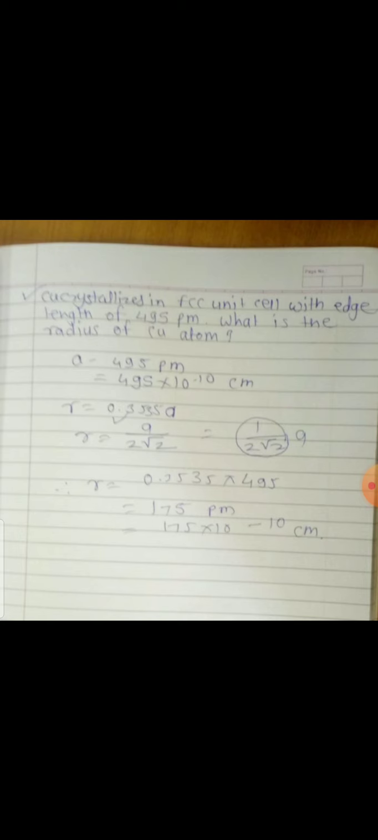The relation is that the radius is equal to a into 0.3535. So the radius r is equal to 0.3535 into 495. After this, the radius r is equal to 175 pm, and this 175 pm is converted into centimeters, that is 175 into 10 raised to minus 10 centimeter.